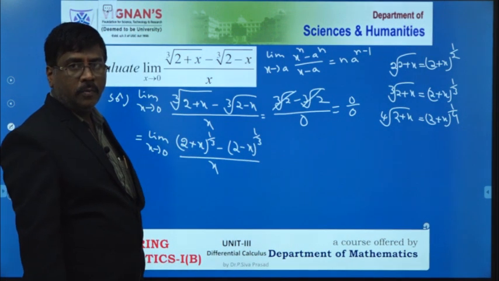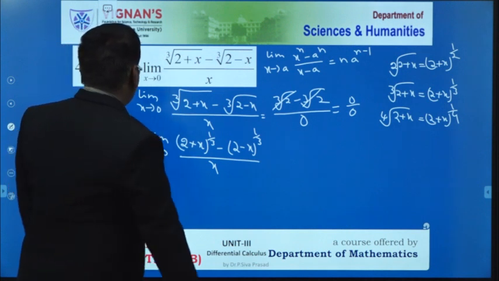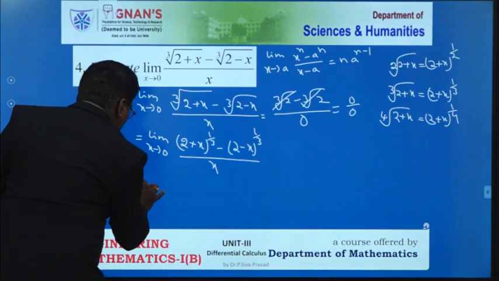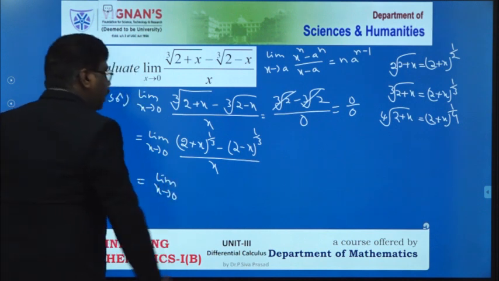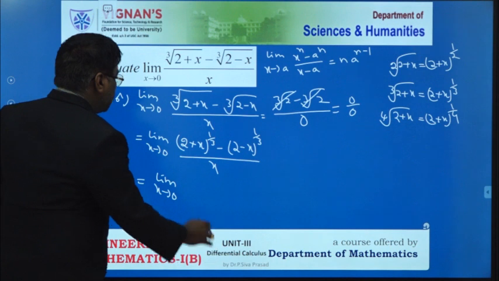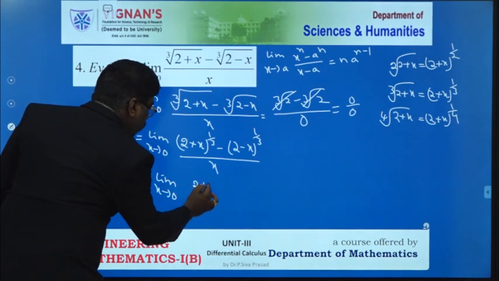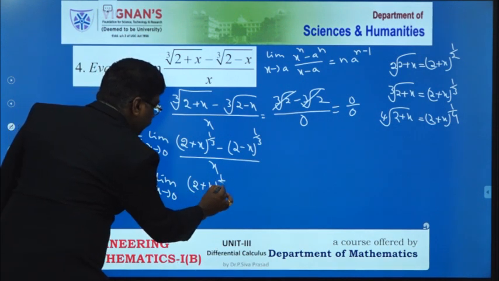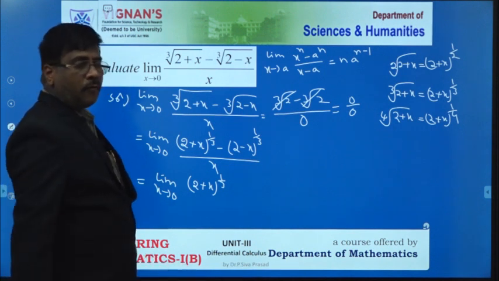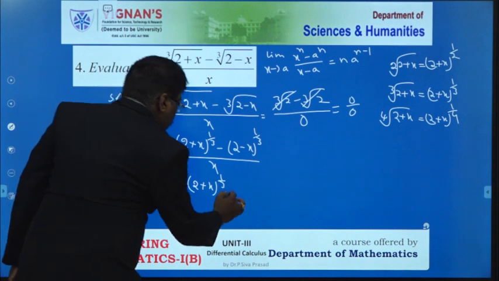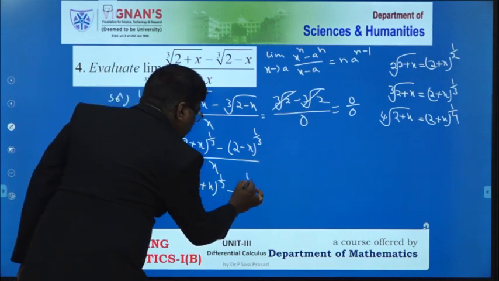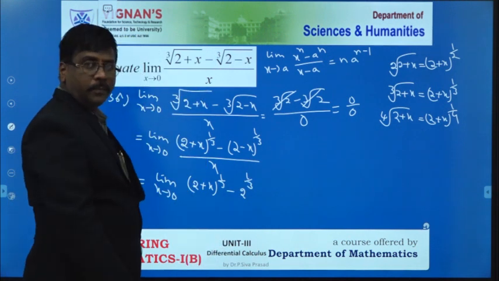Now this is equal to the limit of x tends to 0 of (2 plus x) whole to the power of 1 by 3. Here, what I have to do in the numerator is add and subtract 2 power 1 by 3 in the numerator only.